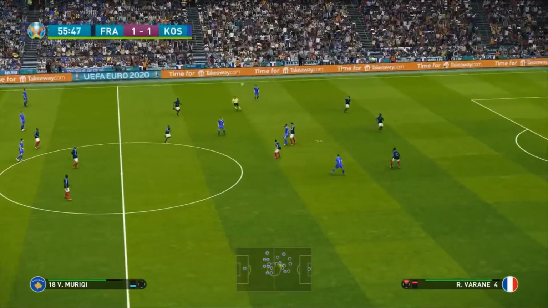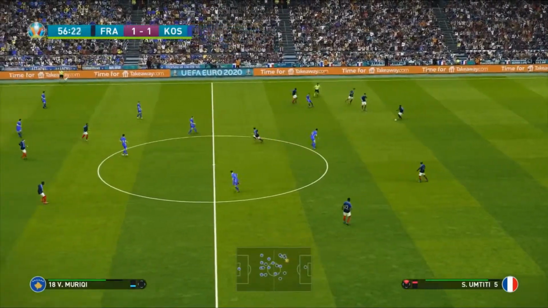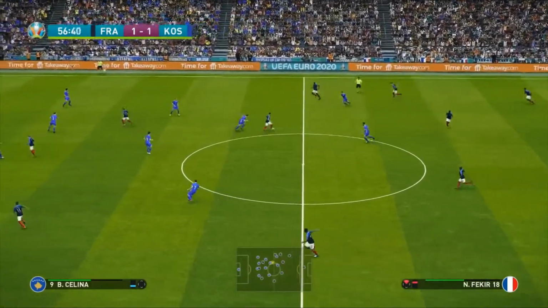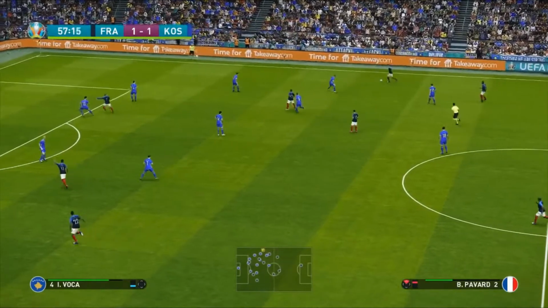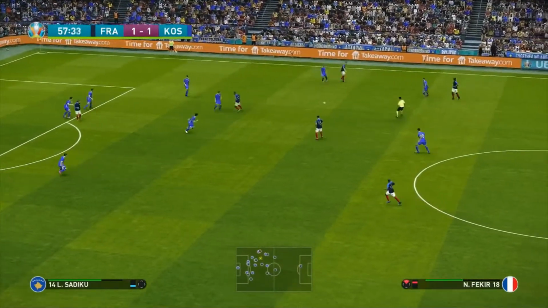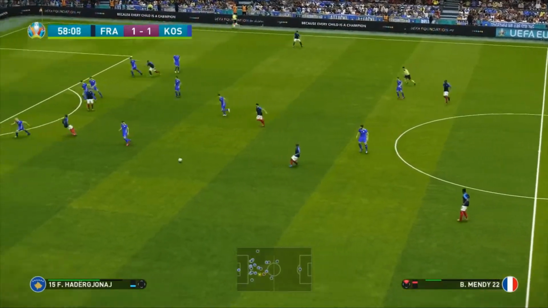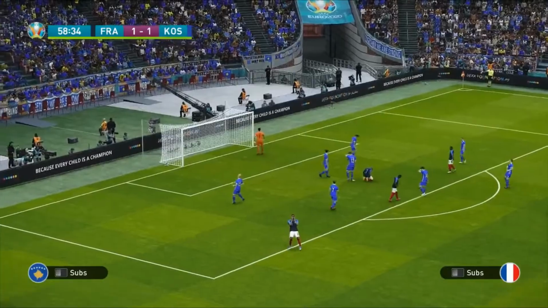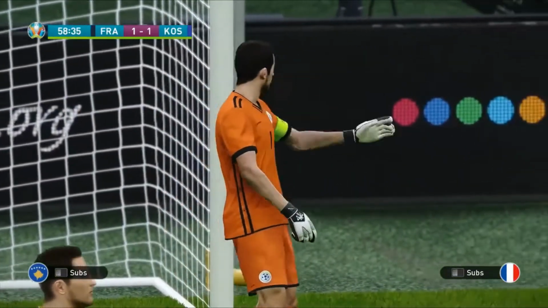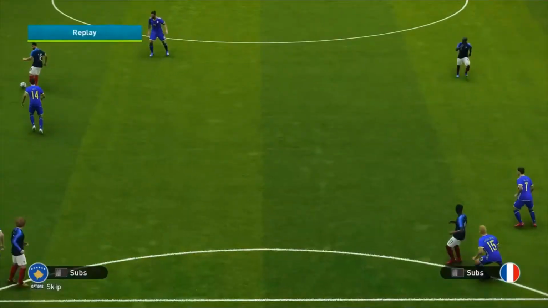Of course, Kosovo happy to defend, happy to try and steal a point from this French team that was the winner of the World Cup, of course. Are they about to potentially be dumped out of this tournament? If they don't win this game, we really could see them in a terrible position. But here's Mendy, lofts it in for Griezmann, who hits it. It's just over once again, and they've got to ride this storm out for the next half an hour. It's going to be a long 30 minutes.